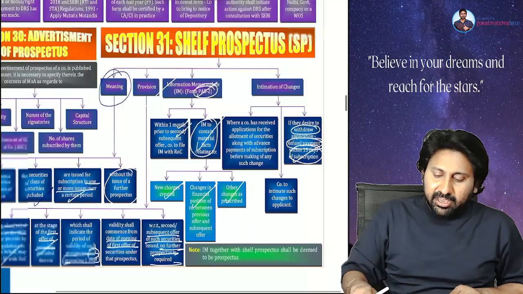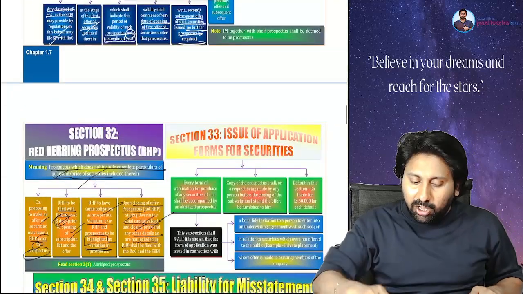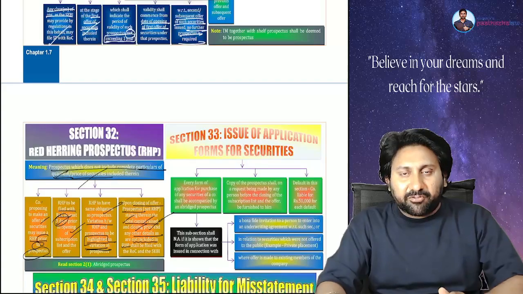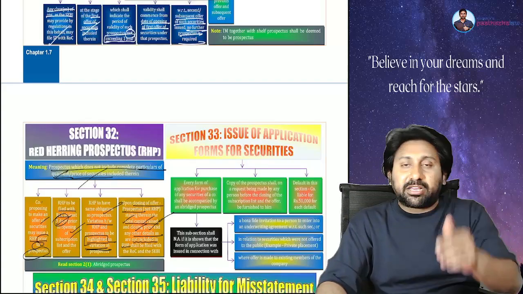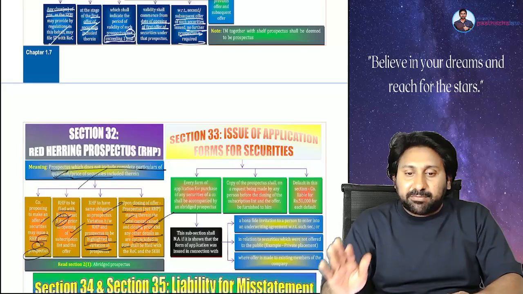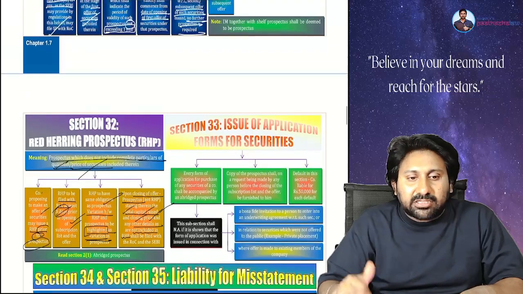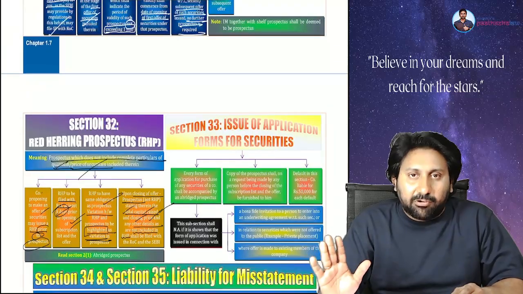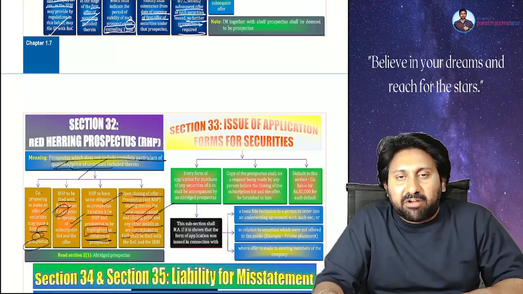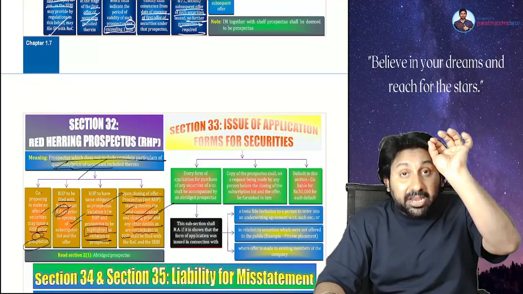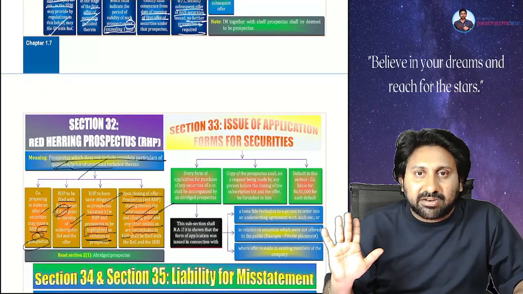This is the end of the concept called shelf prospectus. These are all the main concepts which you need to read for the exam, because private placement has already come in the last examination and before. Chances of it coming again in this exam are very less. Clear, everyone? In the chart material, just give one reading and leave if you want, but actually no need of that also. If you want, just give one reading on private placement and leave. Whatever is very important for this examination, I covered all those things in this revision session.